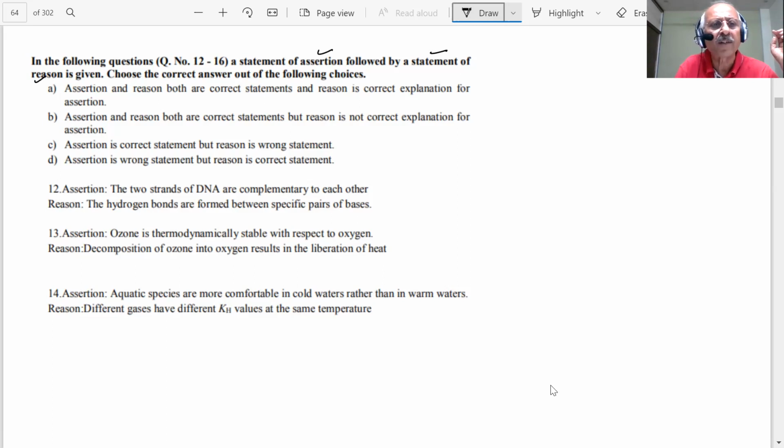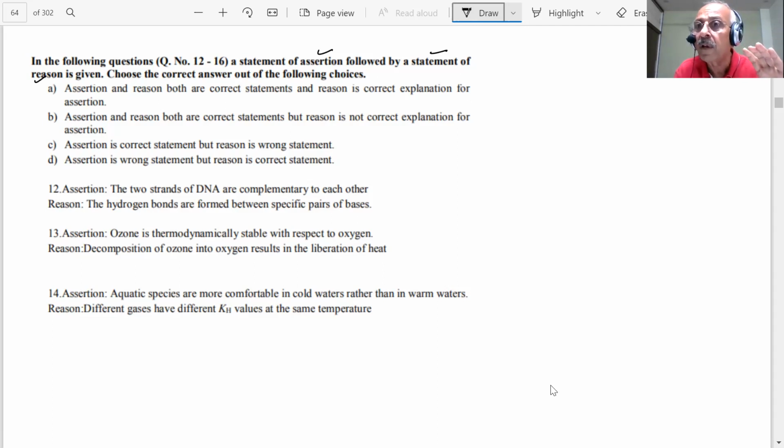One trick I have told you: if I read the four choices, assertion and reason correct, reason a correct explanation; assertion and reason both correct, but reason not a correct explanation; assertion correct, but reason wrong; assertion wrong, but reason correct. I get the same order, but if I reshuffle it, what will happen?